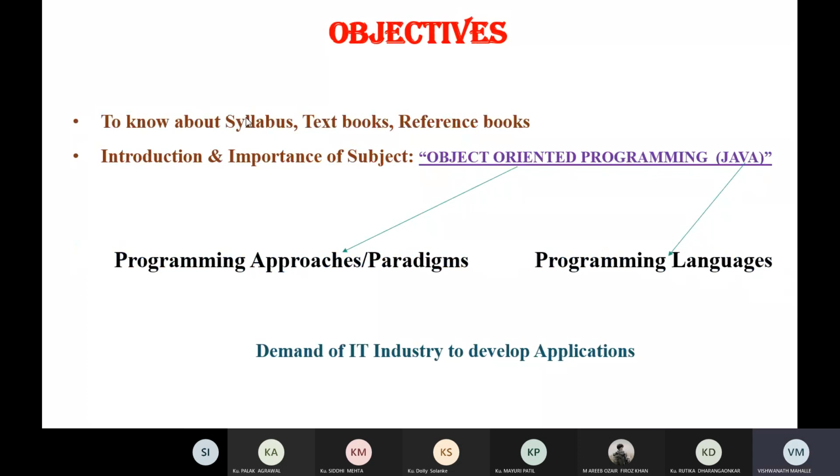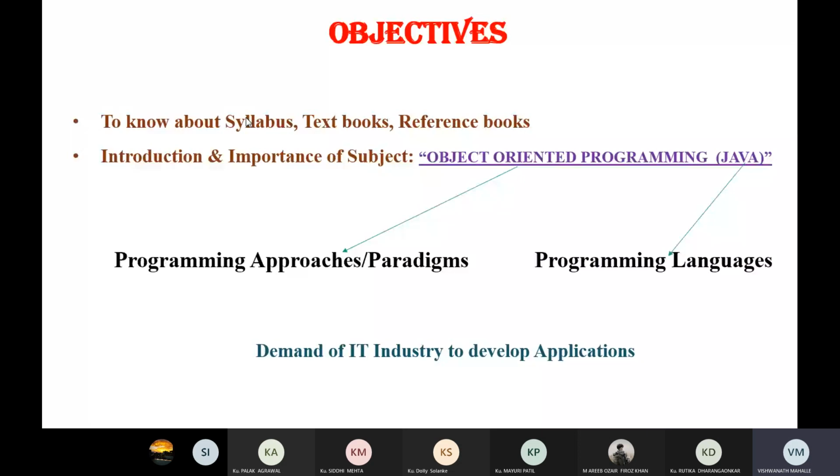In this subject we are learning a programming language, and object-oriented programming is nothing but a programming approach. As for importance, there is demand from the IT industry to develop applications. The IT industry wants expert programmers to develop these applications. That's why we are learning this subject.